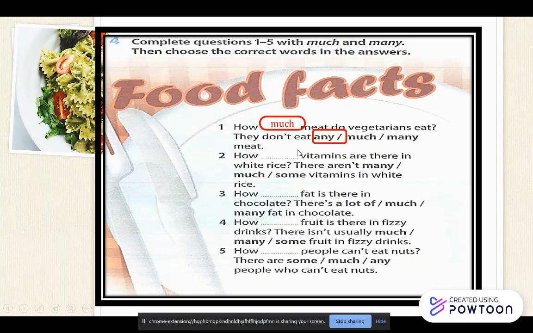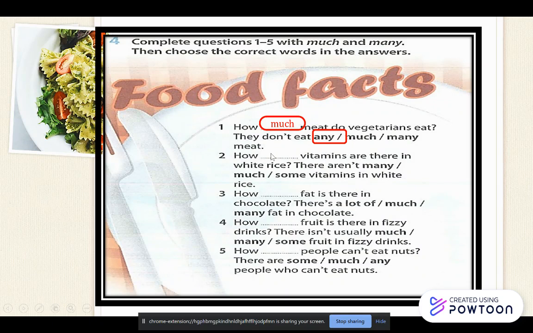Okay, they don't eat any meat. So how much meat do vegetarians eat? They don't actually eat any. Because here we are giving a negative sentence, we use any, all right?